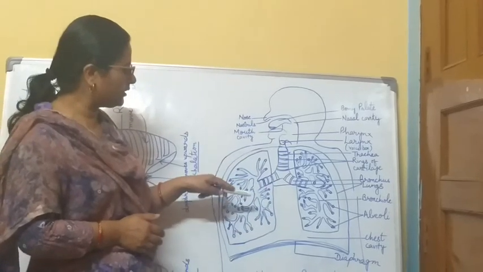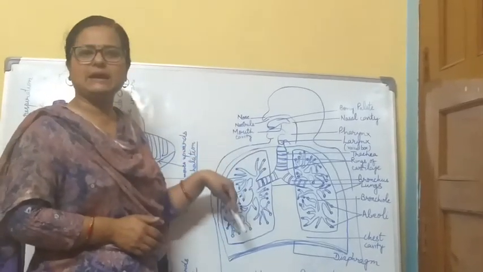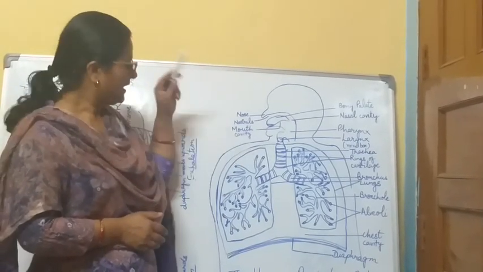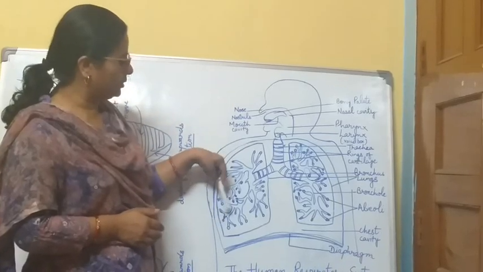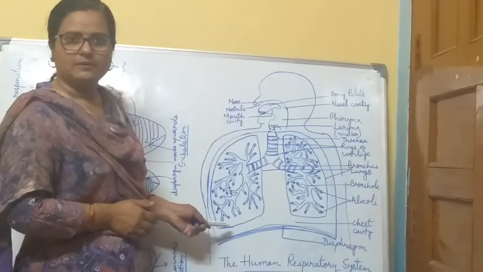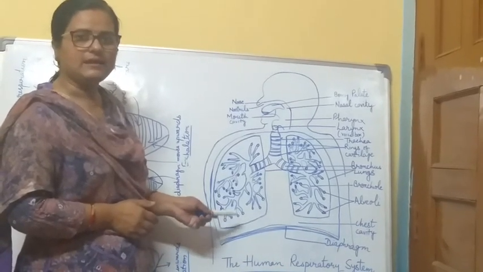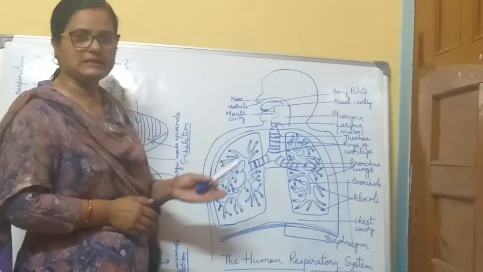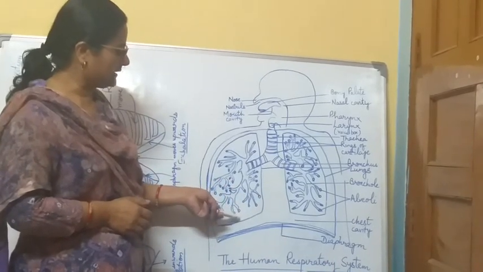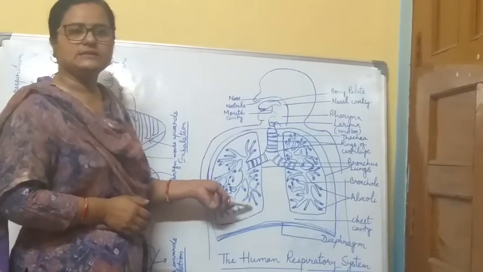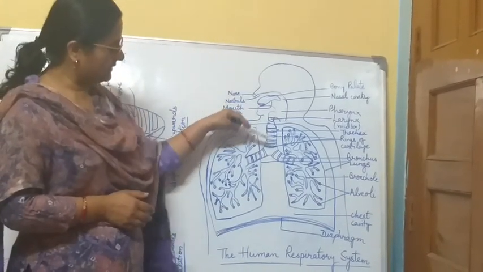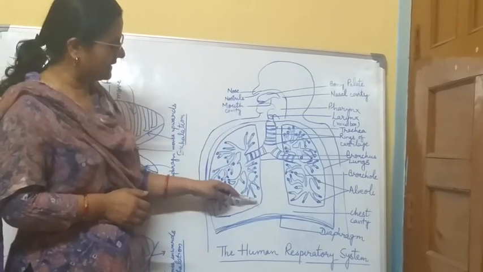And in the bronchioles, a number of blood capillaries are situated, and at the end of the bronchioles there are air sacs. These are the air sacs. These air sacs are enclosed with blood capillaries. In the air sacs, most of the blood capillaries are enclosed, and these are the sites of exchange of gases. The oxygen enters into these alveoli,